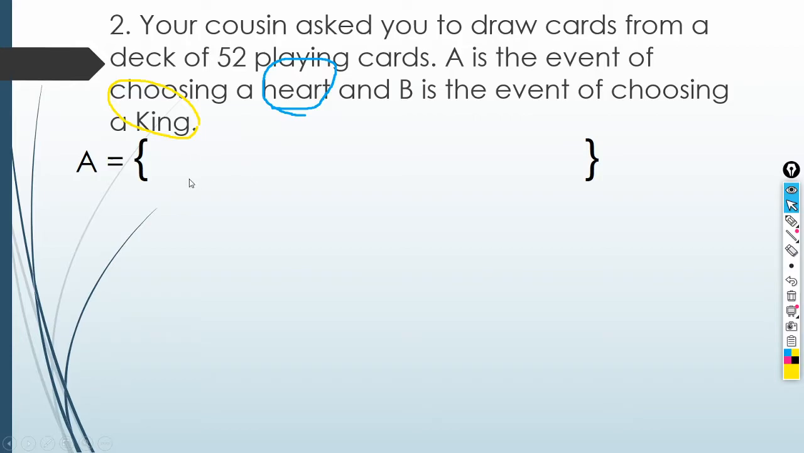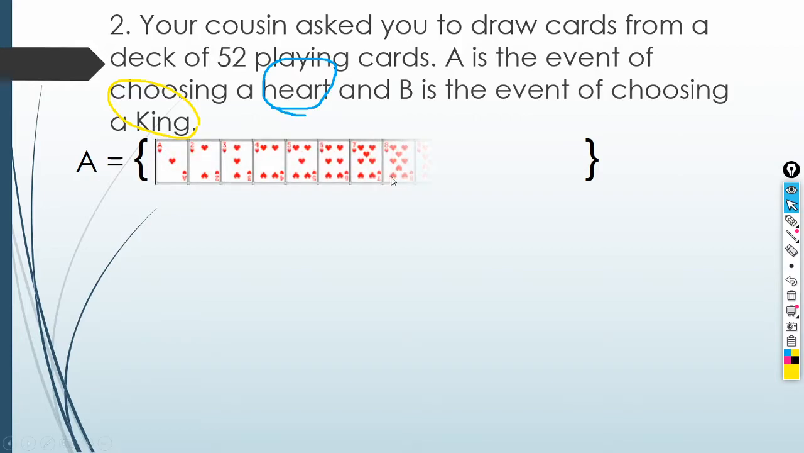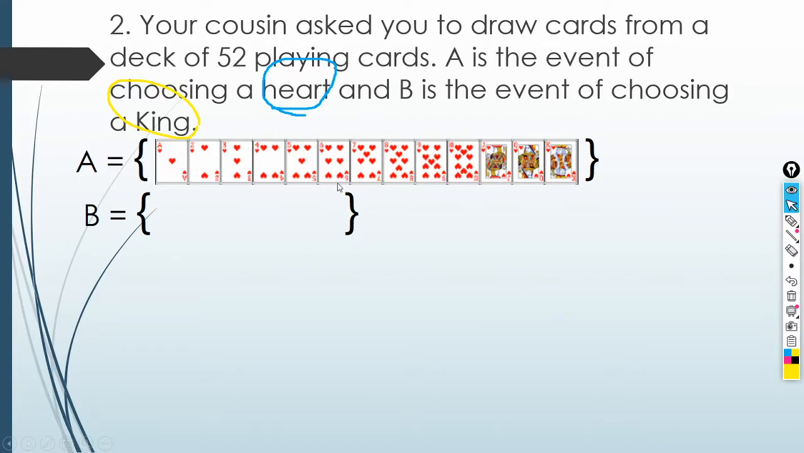So let us list down the elements of event A. So in the 52 playing cards, which ones are the hearts? Here are the hearts. So there are 13. We have the number cards and the face cards. Next, for event B, choosing a king. How many kings are in a deck of cards? So, there are 4 kings in a deck of cards.